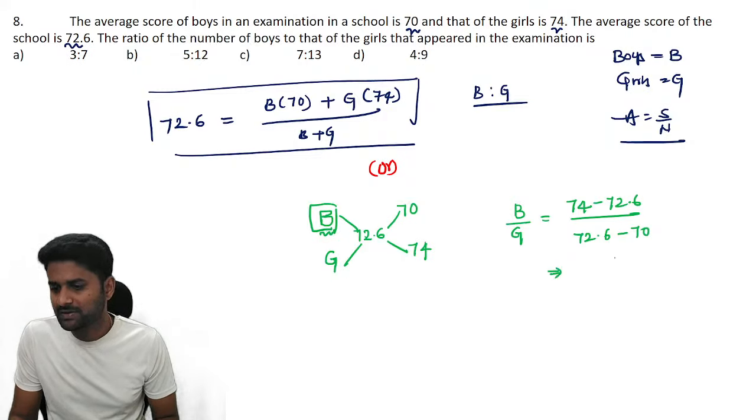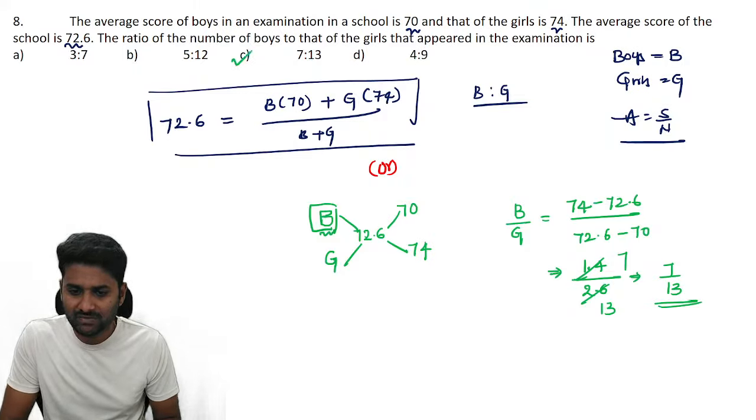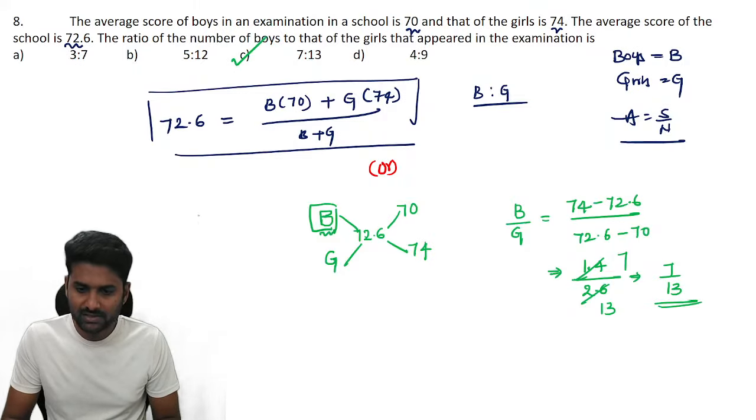So the difference between these two values is how much? The difference is 1.4 units. Here the difference is 2.6 units. It's all about 7 times and 13 times. With respect to ratio, the ratio of boys and girls is 7:13. So this is all about alligation and mixture concept.